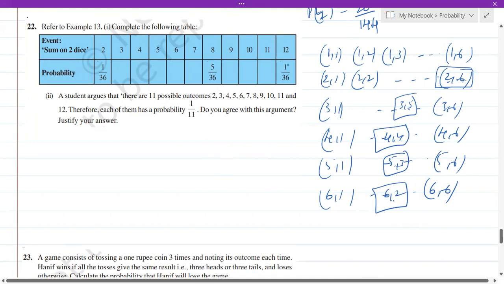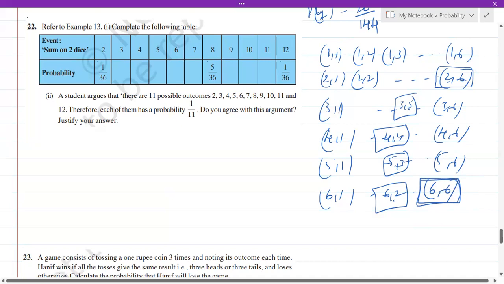Similarly, let's check the last one, which they have given as 1 out of 36. That is, the sum on the dice should be 12. That is, if you add the numbers, you should get 12. Now that is possible only here, isn't it? 6,6. If you add 6 and 6, you get 12. This is the only chance out of 36, isn't it?